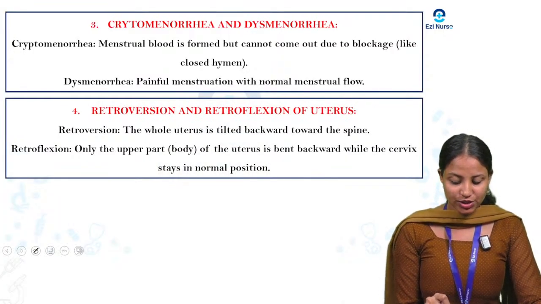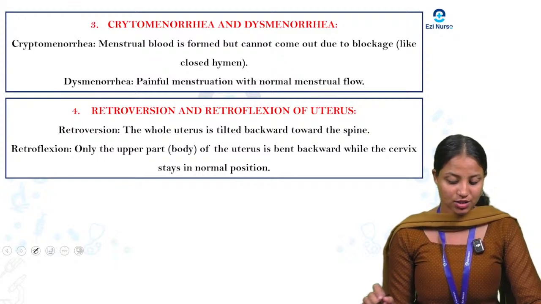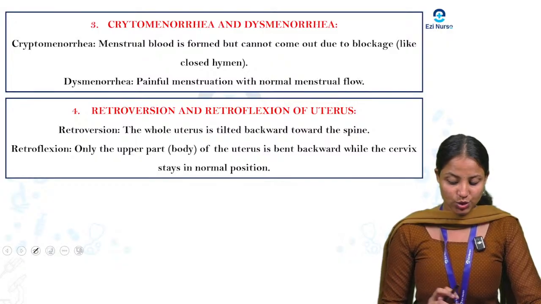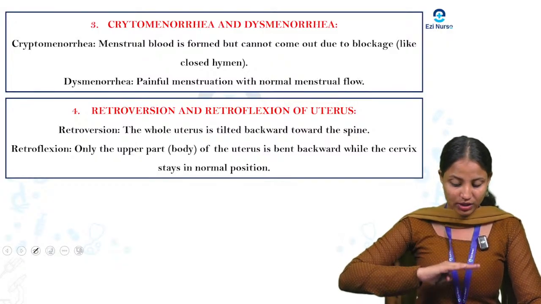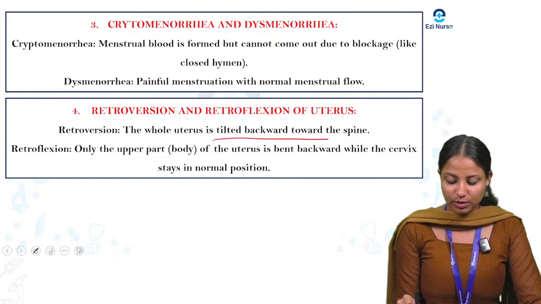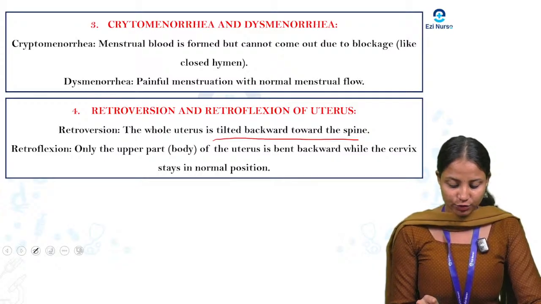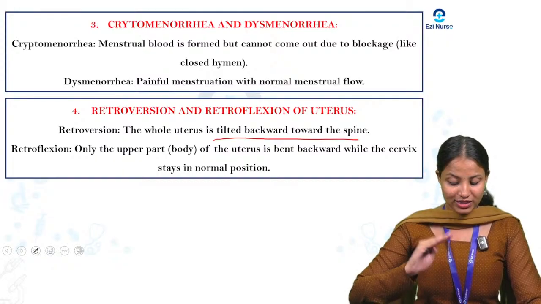Next one, retroversion and retroflexion of uterus. What is that? Retroversion means the whole uterus is tilted backward towards the spine. That is important, tilted backward towards the spine. Retroflexion means only the upper part, the body of the uterus, is bent backwards while the cervix stays in normal position.